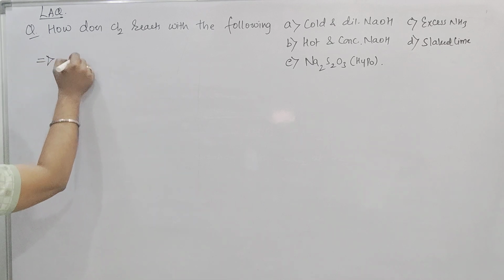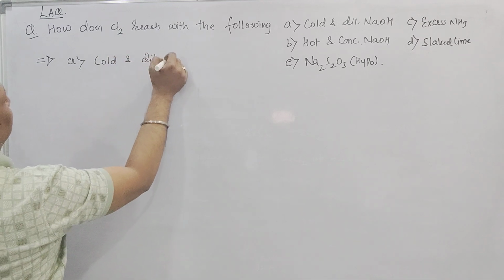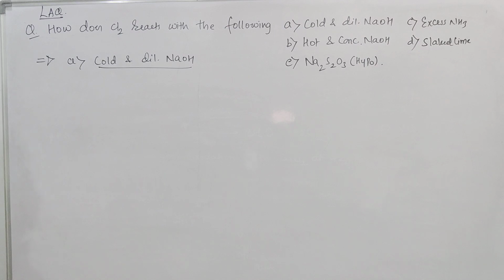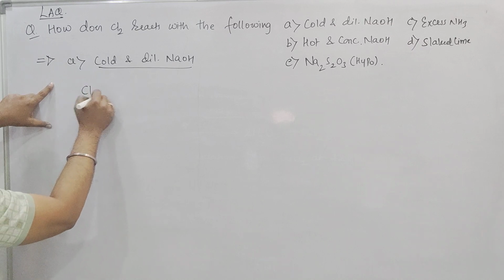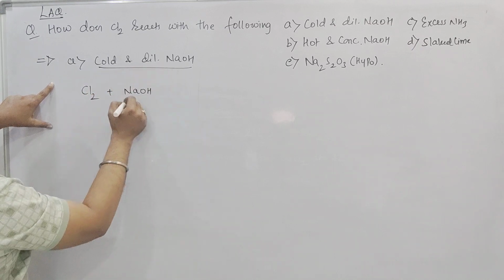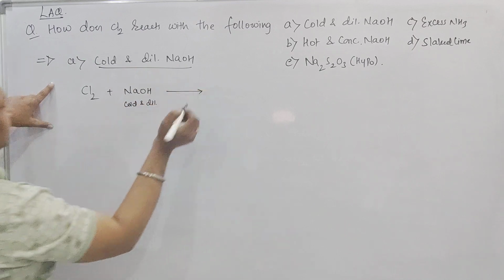First I will write here cold and dilute NaOH, meaning reaction of chlorine with cold and dilute NaOH. It is chlorine and this one is NaOH. Because it is cold and dilute, I should mention cold and dilute. It gives rise to what?